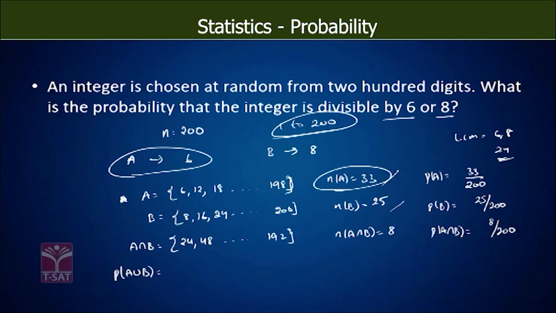So now P of A union B is given by P of A, which is 33 by 200, plus P of B, which is 25 by 200, minus P of A intersection B, which is 8 by 200. So it will become (33 plus 25 minus 8) divided by 200. It will become 50 by 200, and the probability is 1 by 4.